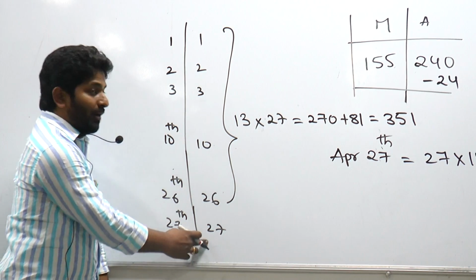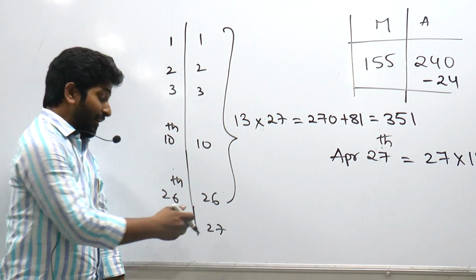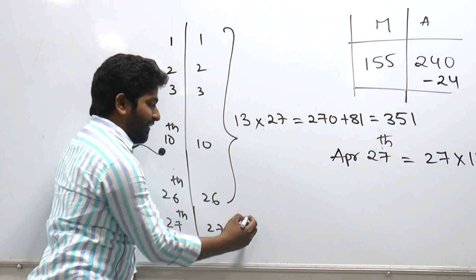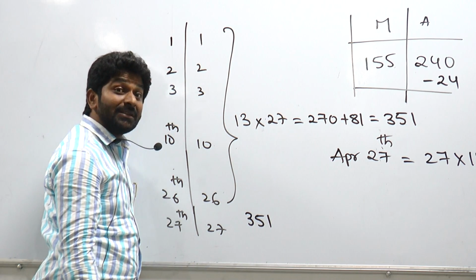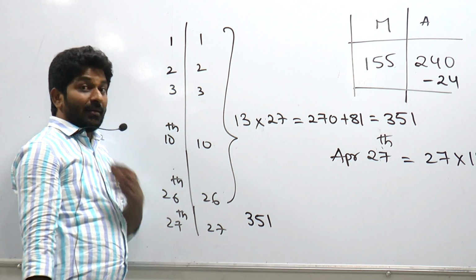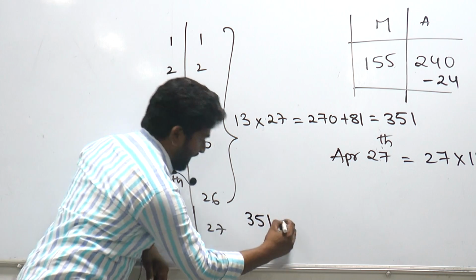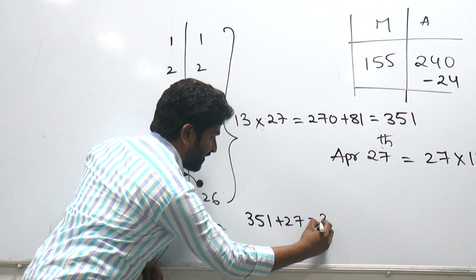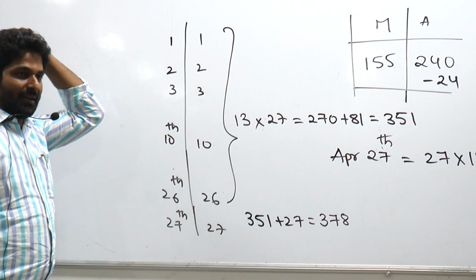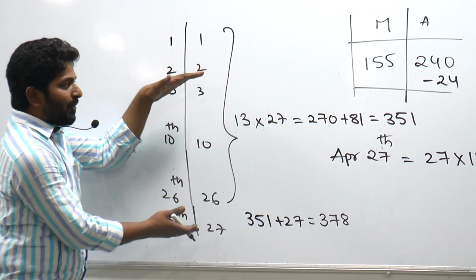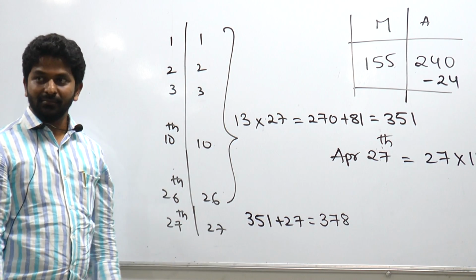And if you want to count the number of mangoes required on April 27th, that will be 351 plus 27, which is 378. These are the number of mangoes required by the monkey.